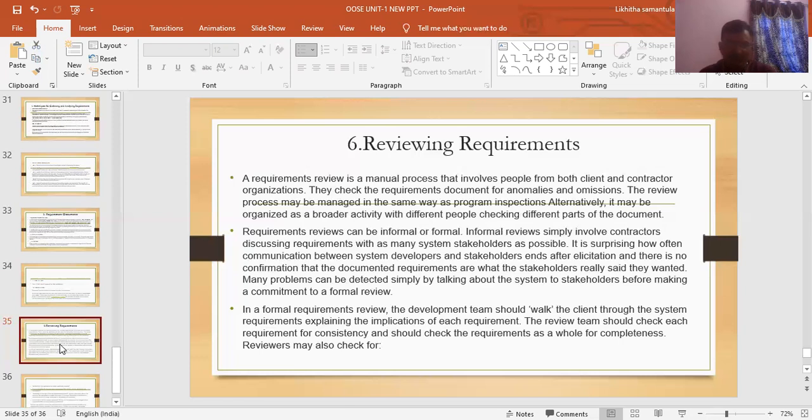In a formal requirements review, the development team should walk the client through the system requirements, explaining the implications of each requirement. The review team should check each requirement for consistency and should check the requirements as a whole for completeness.